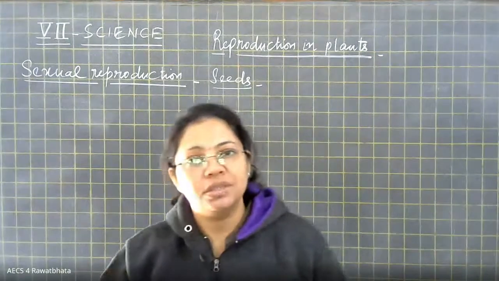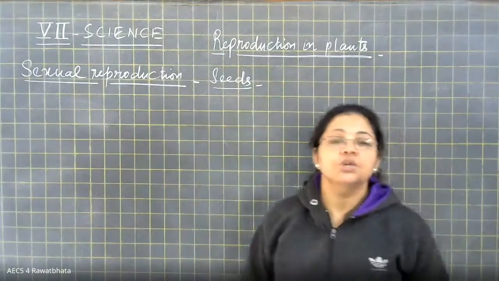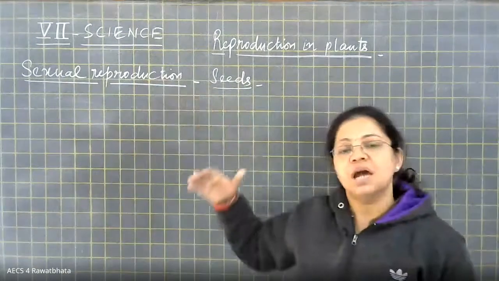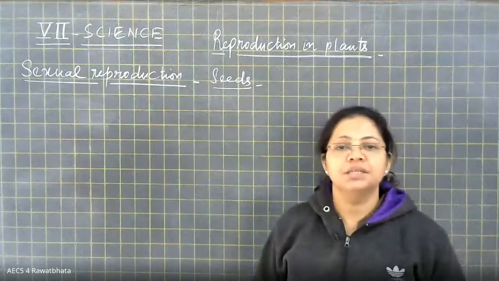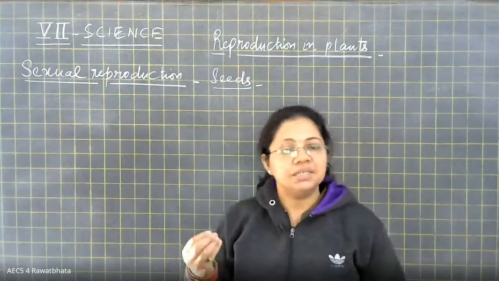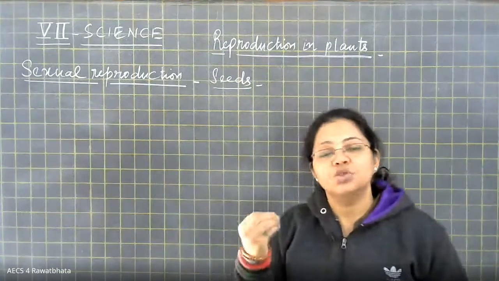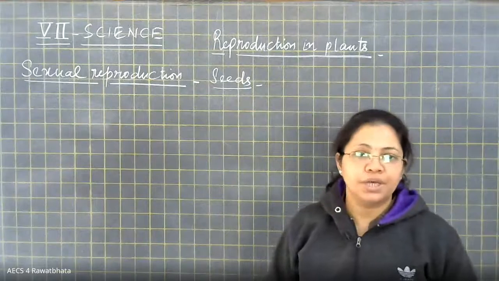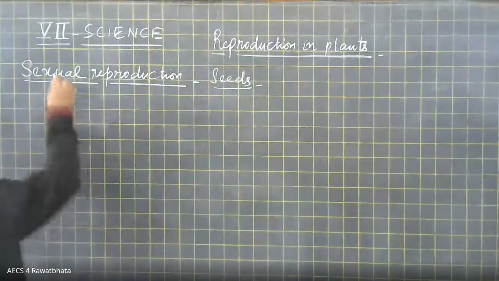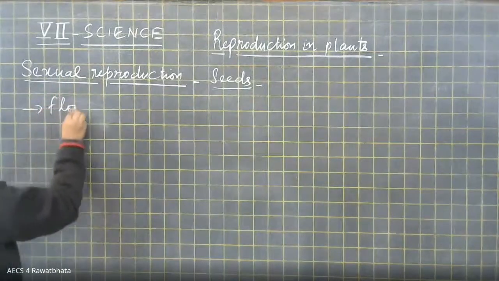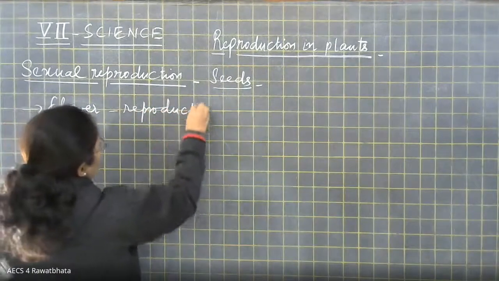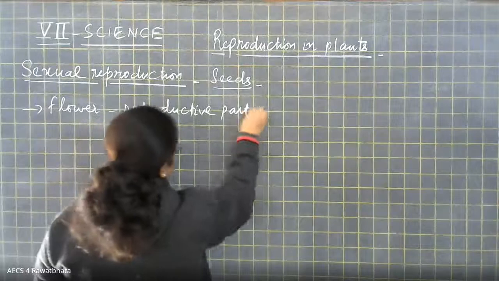And when we grow these seeds, they germinate to give rise to new, younger plants. So today we will start our journey to understand how seeds are formed in a plant, because seeds are the result of sexual reproduction in plants. To start with, we know that in a plant, it is the flower which is its reproductive part, right?